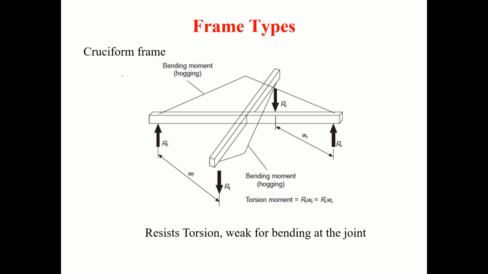So if you look at another type of frame, what you call a cruciform frame. You see, it is like the letter X, the frame. This is the front portion. This is the rear portion. And these are very good for resisting torsion. But however, you will have a joint here. At the joint, it will be very weak for bending.